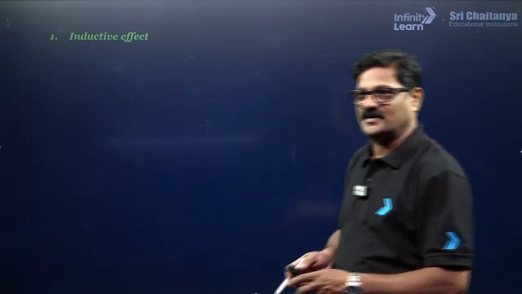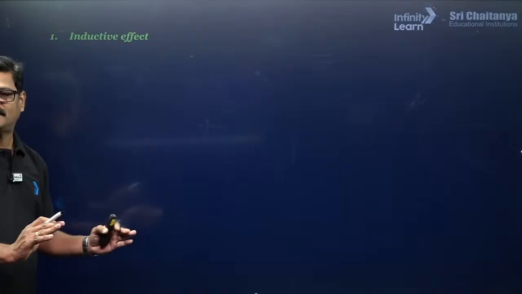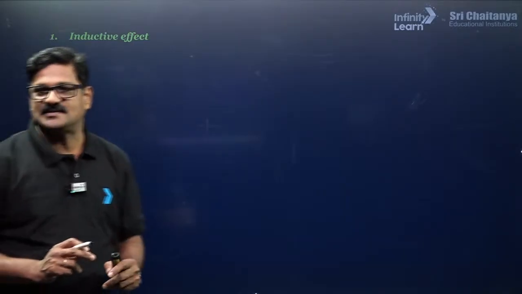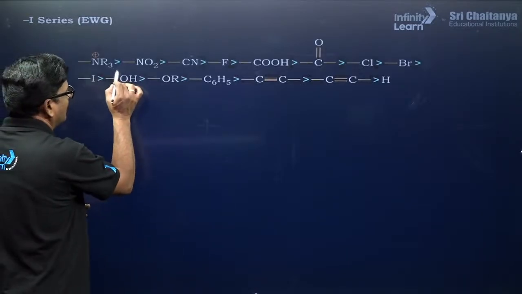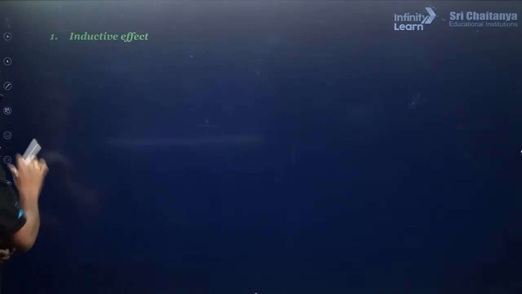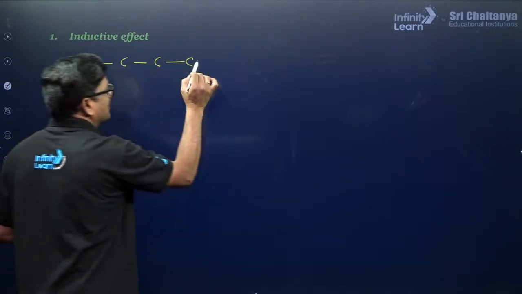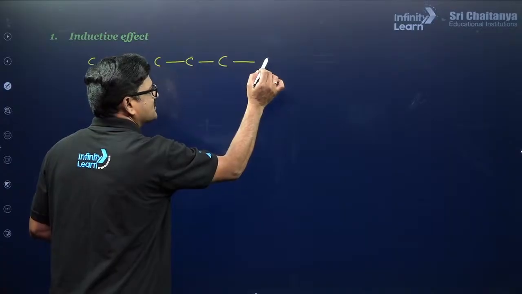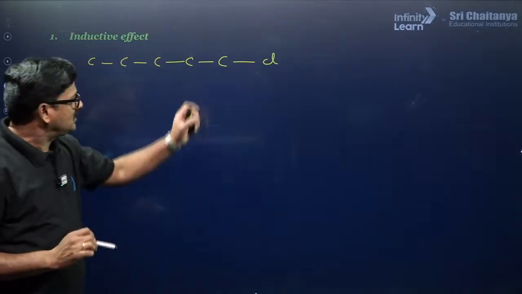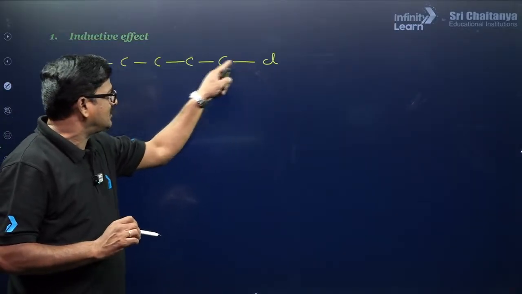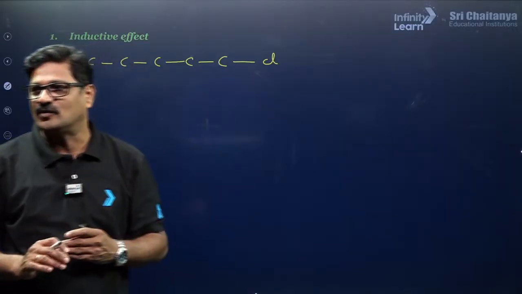What is inductive effect? It is as simple as it gets. For the inductive effect, the key point is the difference in electronegativity. In an organic compound, you have the carbon chain. If this carbon chain is attached to some element or group, let us say chlorine over here, you see there is a sigma bond between this carbon and this halogen. Let it be a halogen or any other functional group.